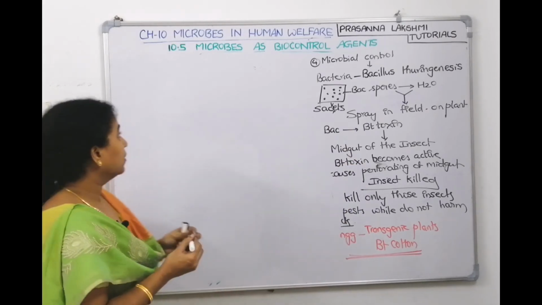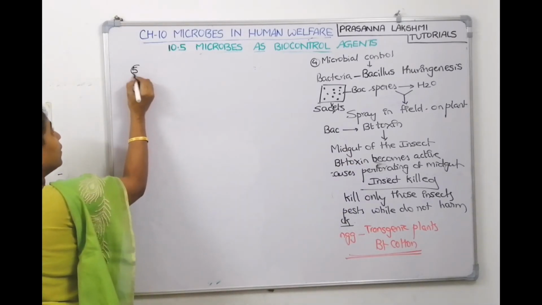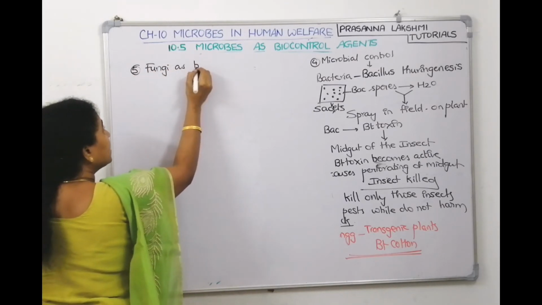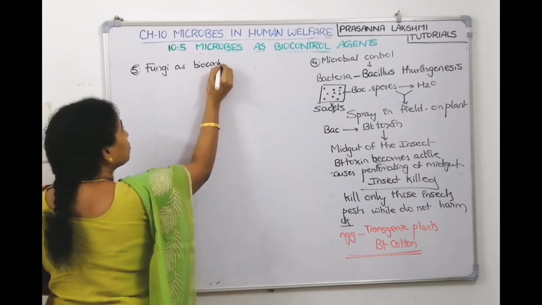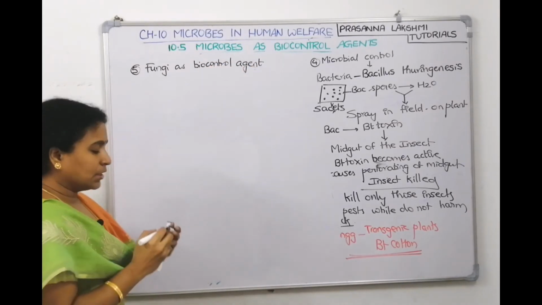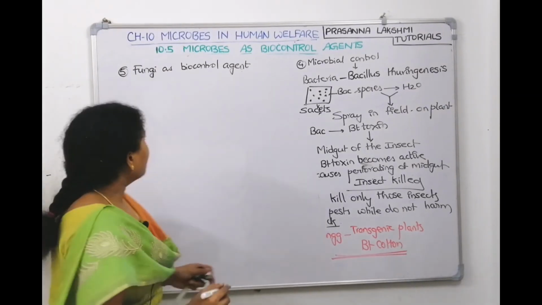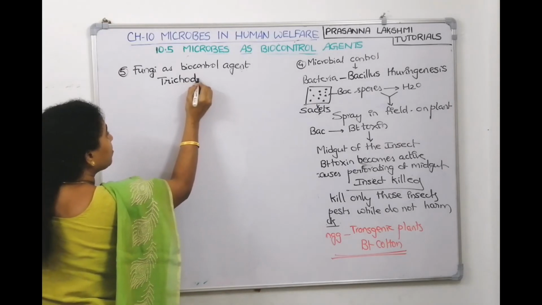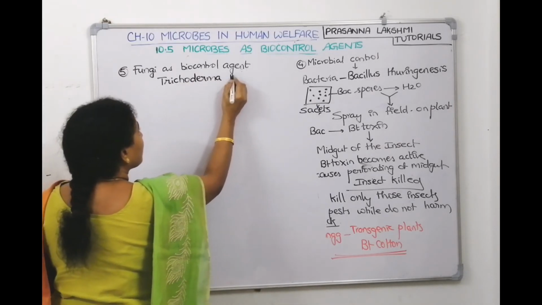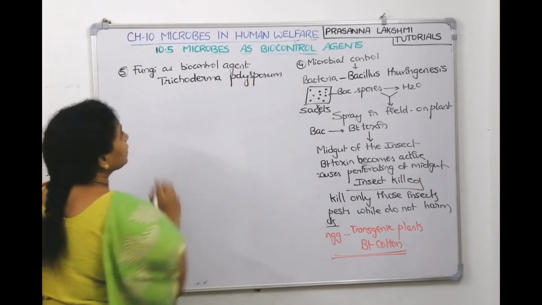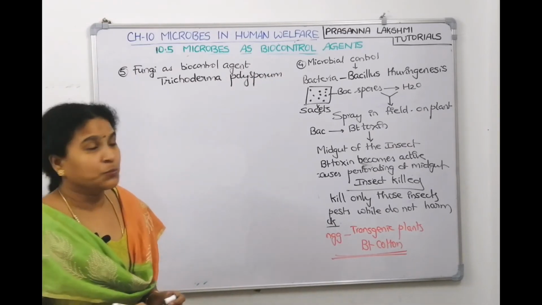Now let's talk about the fifth one, where fungi will come. Fungi as biocontrol agent. The name of the fungus is Trichoderma polysporum.